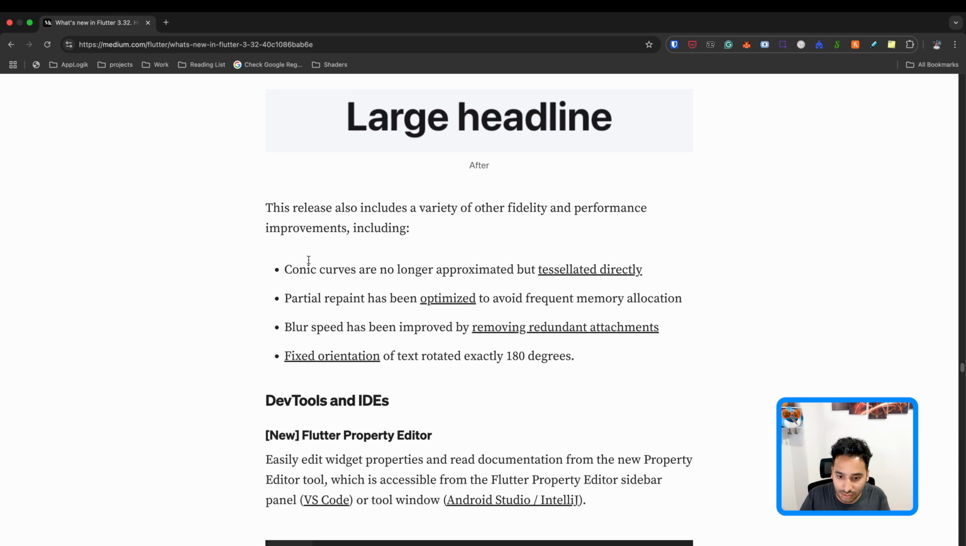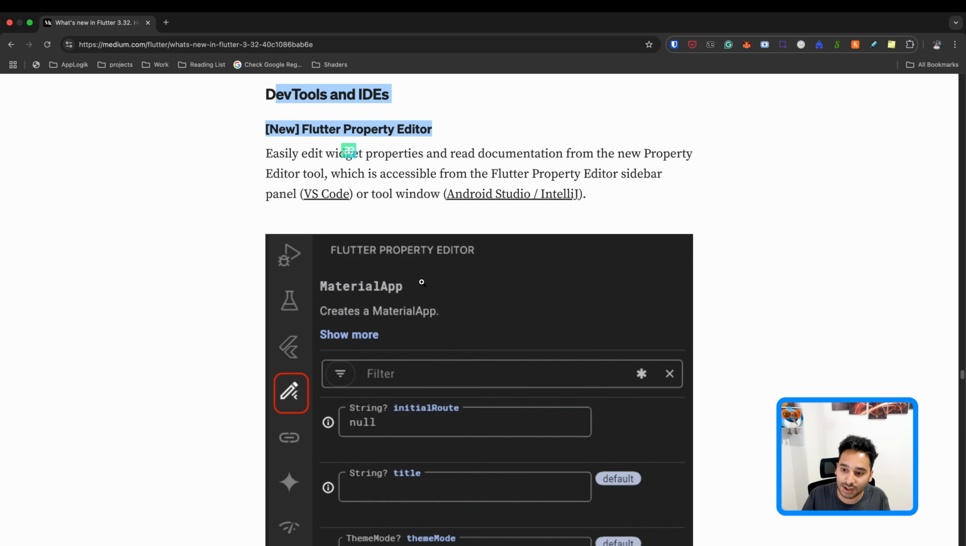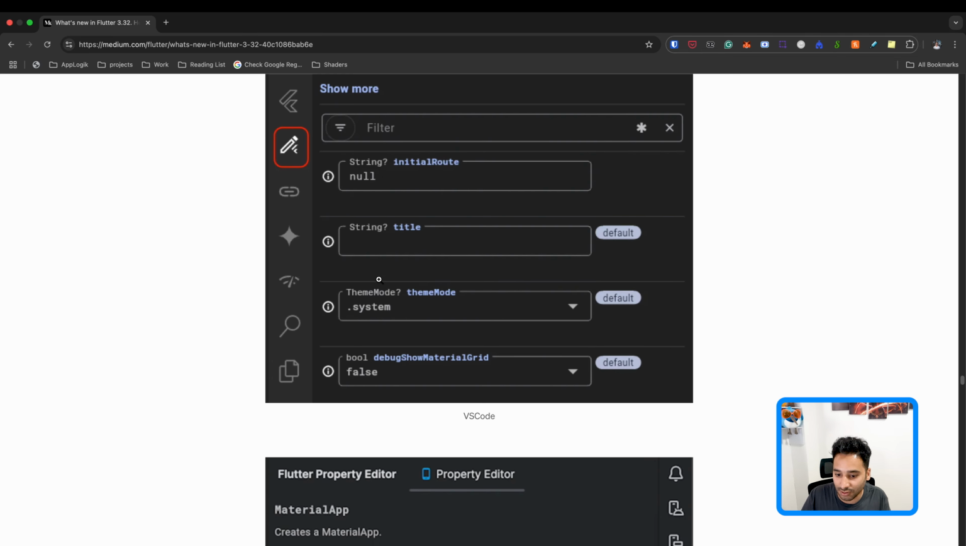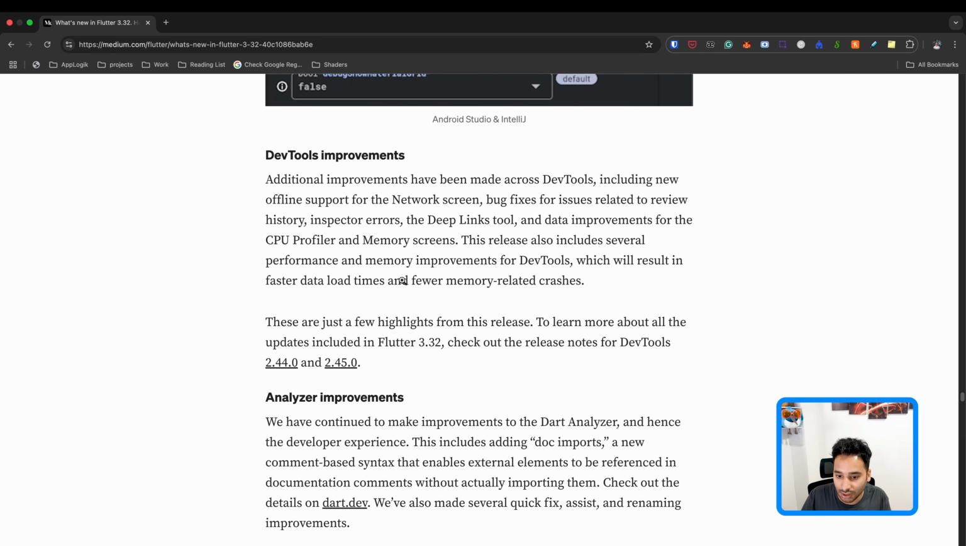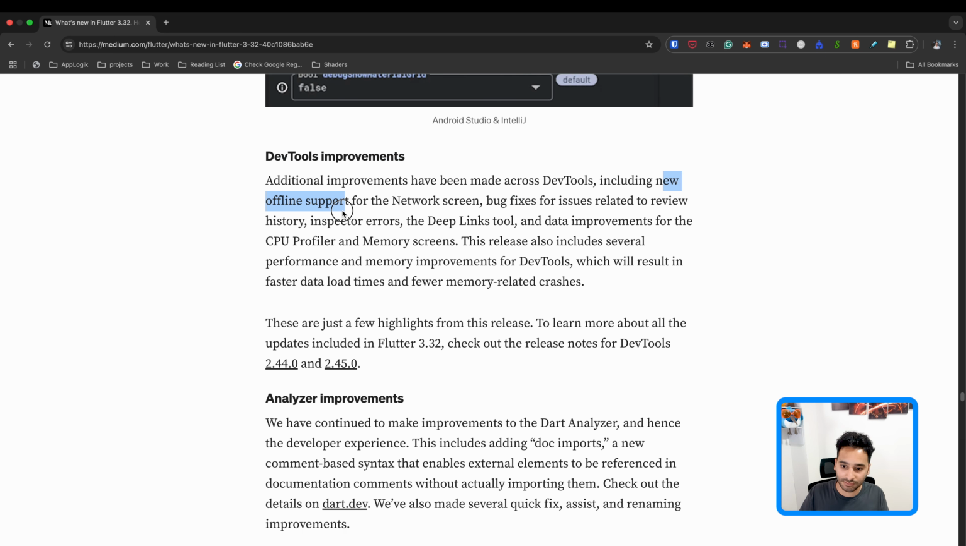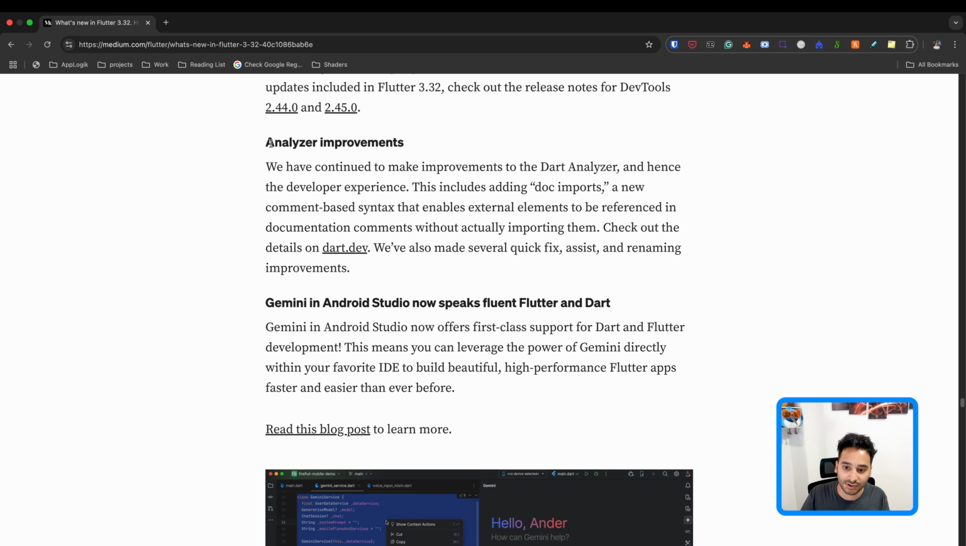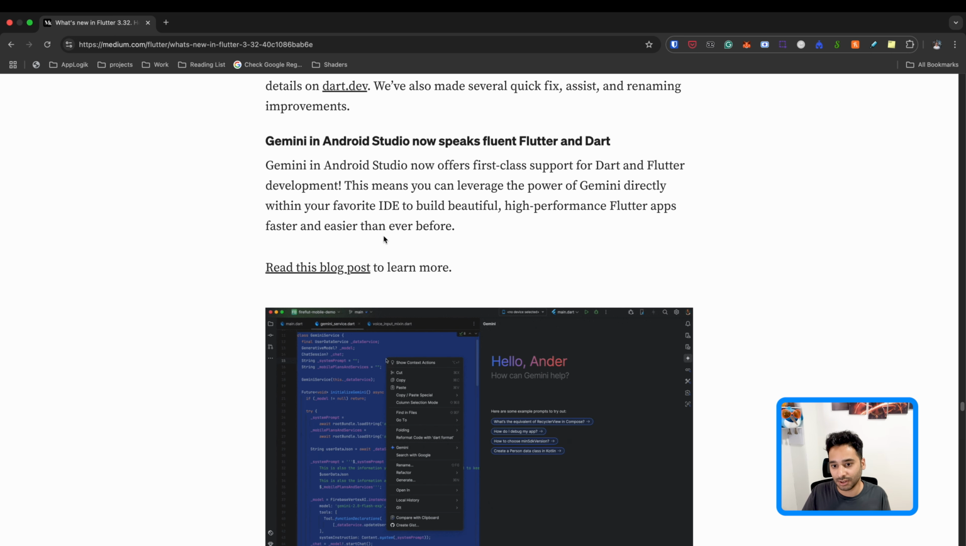And these are also other improvements. And here we have the DevTools and IDEs. And this is the property editor that we already talked about. And we have some DevTools improvements. For example, new offline support for the network screen, bug fixes for issues related to review history and other stuff. Not a big change, there are just some improvements. And we have some improvements on the analyzer, for example, the doc imports that we already talked about.